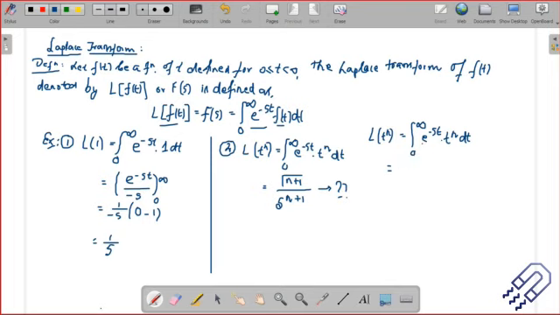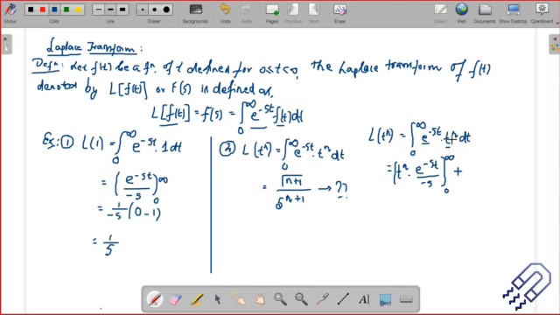There are two parts here. One is this and one is this. And what I do is I take this as the first function and this is the second function. So I'll take t to the power n as the first, and then I'll integrate this. This is e to the power minus st divided by minus s. Okay, and then I can take it from 0 to infinity. Then I will again take up the second one now.